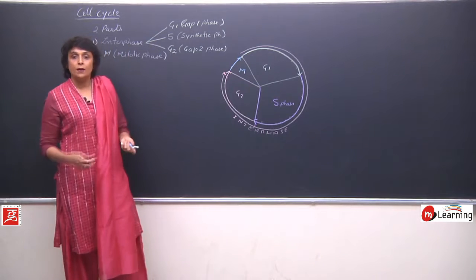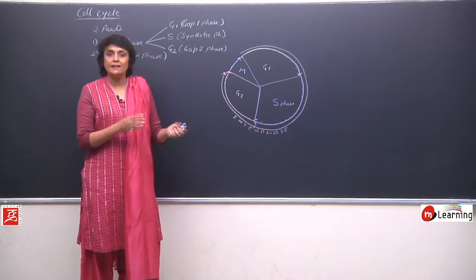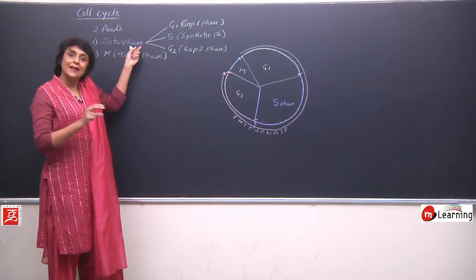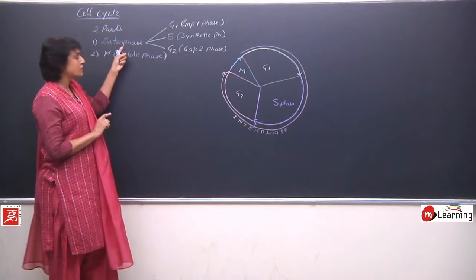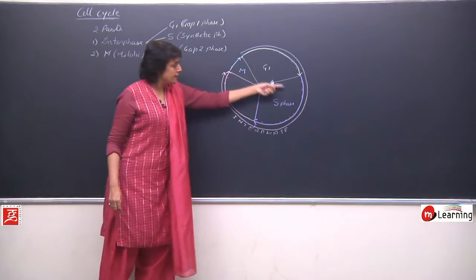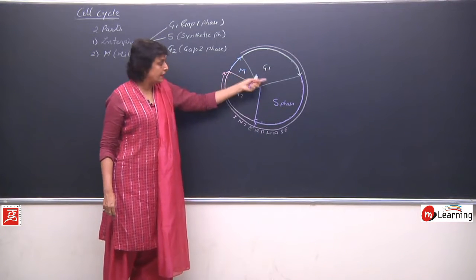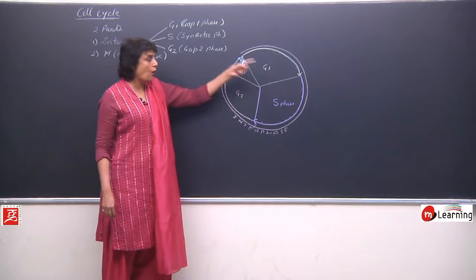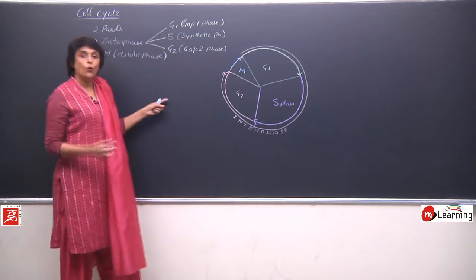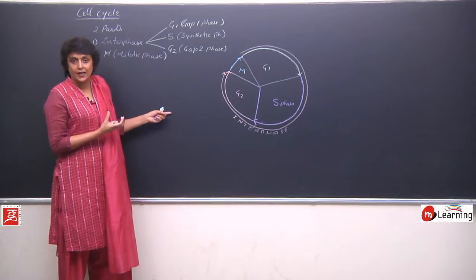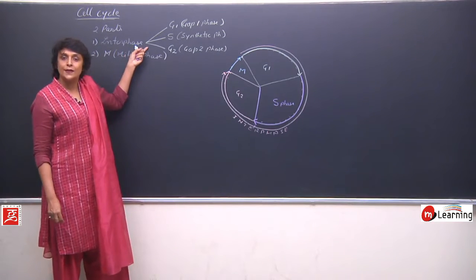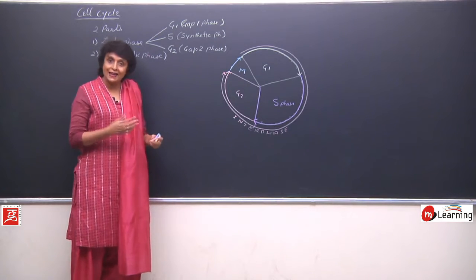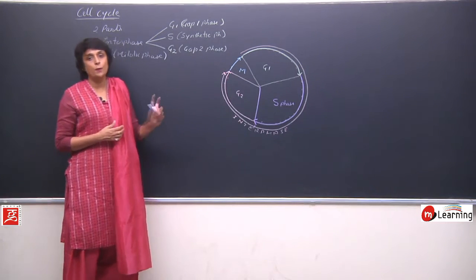About this interphase, people think that there is nothing which is going on inside. So sometimes, earlier it was called a resting period. It is a misnomer. It is not a resting period. So many things are happening. There is growth in G1, then DNA replication will take place, again growth will take place. So all these changes are taking place. Only thing is we don't see anything from outside. So it was believed that this was a resting period, but now we know that it is not a resting period, it is a period of activities which are not visible from outside.